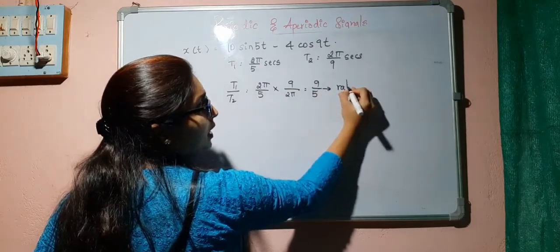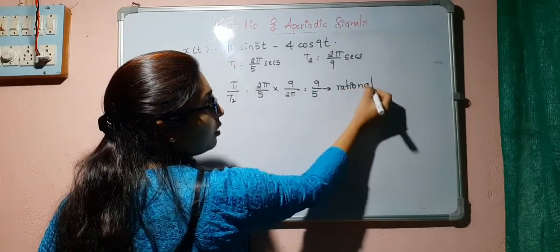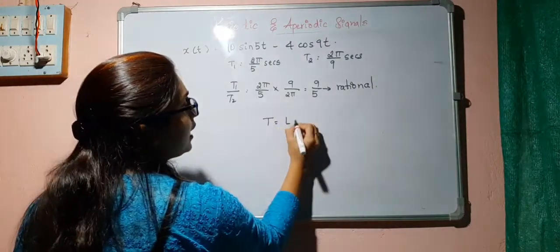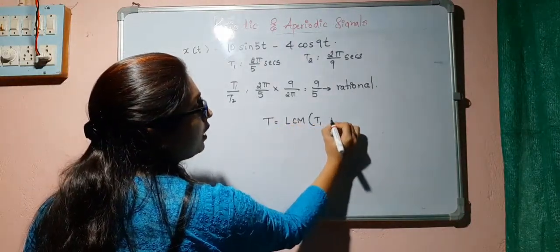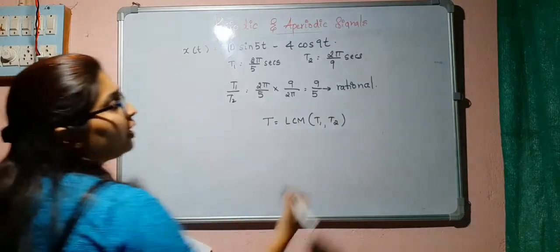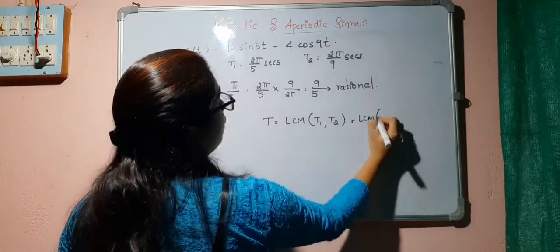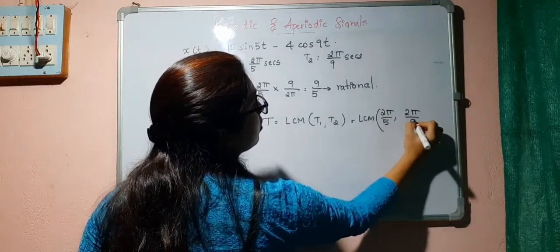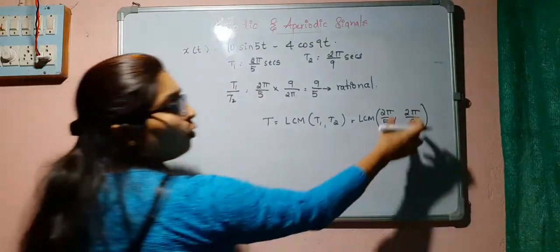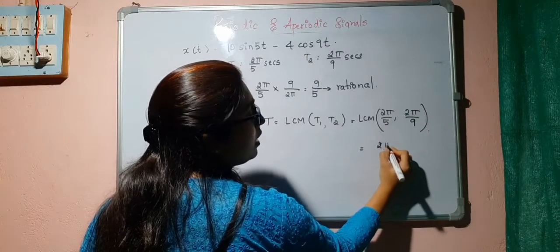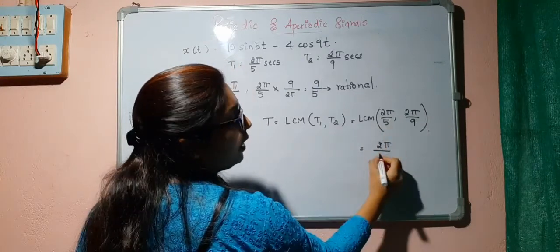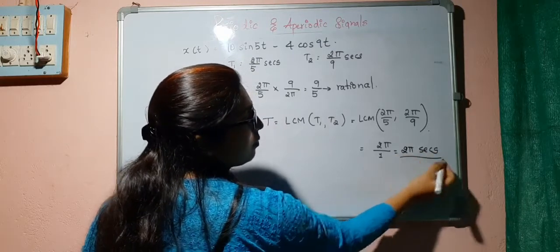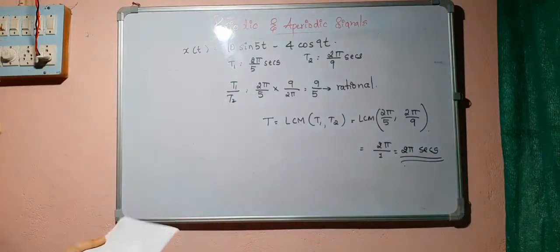This is a rational one. So we can find the fundamental time period T, that is LCM of T1, T2. So LCM of 2 pi by 5, 2 pi by 9. What is the LCM of this? It is 2 pi. What is the HCF of denominator? 1. So T is equal to 2 pi seconds. This is the fundamental period.